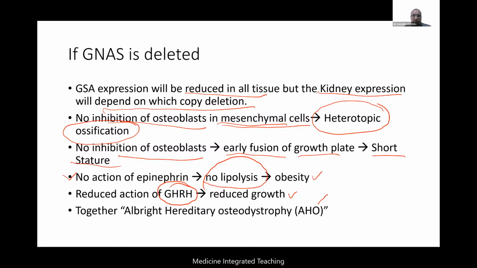Now let me take it further. We were talking about GNAS deleted, where common things will be happening. Whichever copy gets deleted, all these things can happen. Paternal or maternal, doesn't matter. Now the action on the kidney will depend upon which copy is deleted. So there could be two possibilities, a maternal GNAS deletion or a paternal GNAS deletion. Now look at what will happen if there's a maternal GNAS deletion. First, let me tell you, the rest of the tissues like bone, the epinephrine action, the growth hormone action, everything else remains lost because of the deletion.